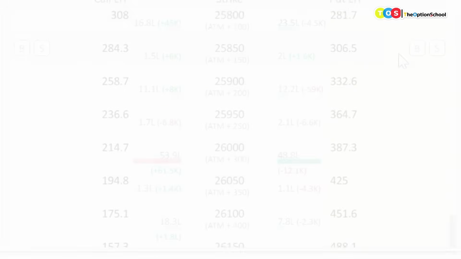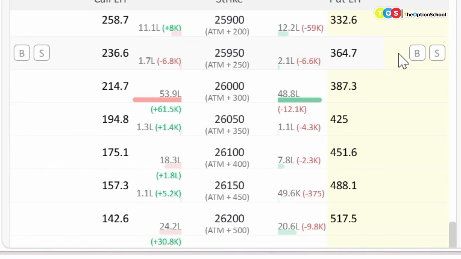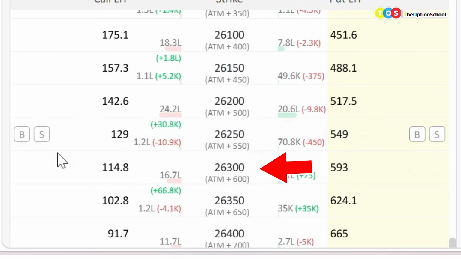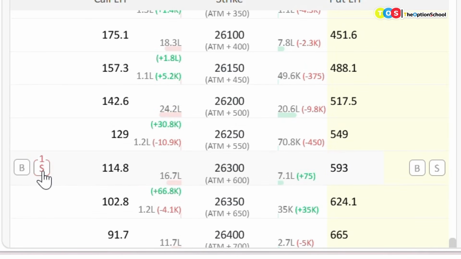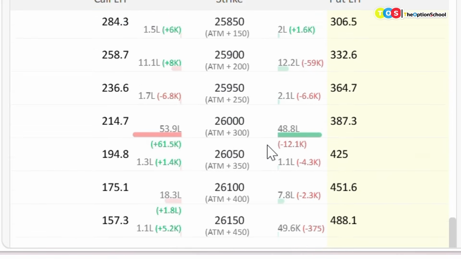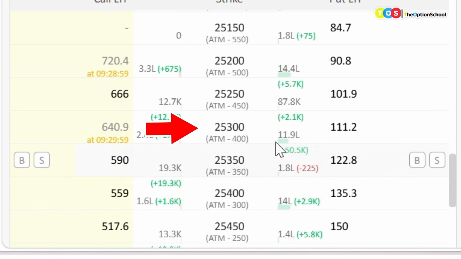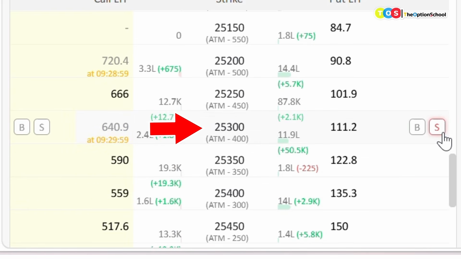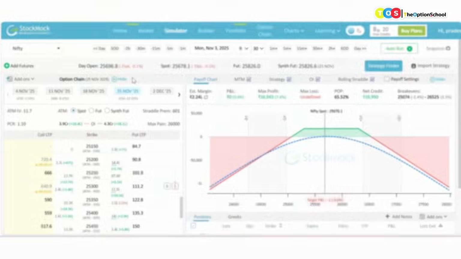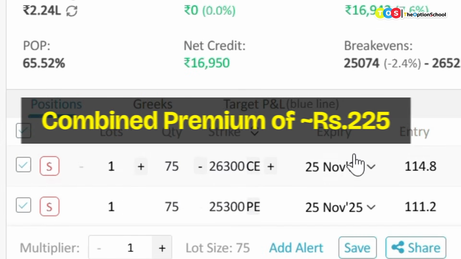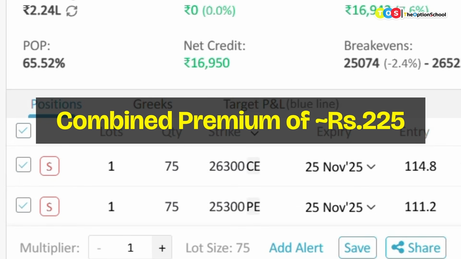So what I will do, I'll go out of the money obviously, and maybe I'll select the 26,300 call and I will sell this, and I will find a similar put, which can be, let's say, 25,300, and I will sell this also, right? So overall, what I have done is I have sold the 25,300 put and the 26,300 call, collecting roughly 114 plus 111, around 225 rupees, which is okay.